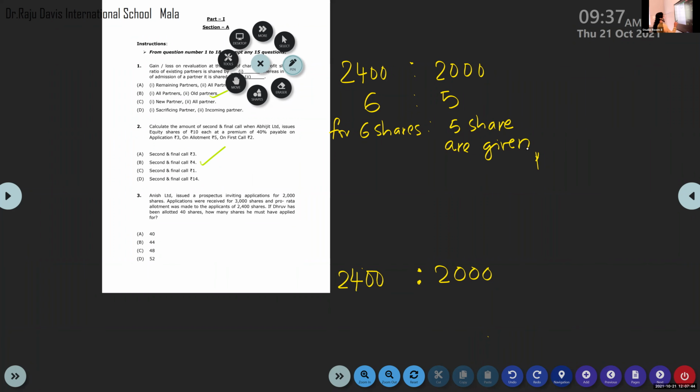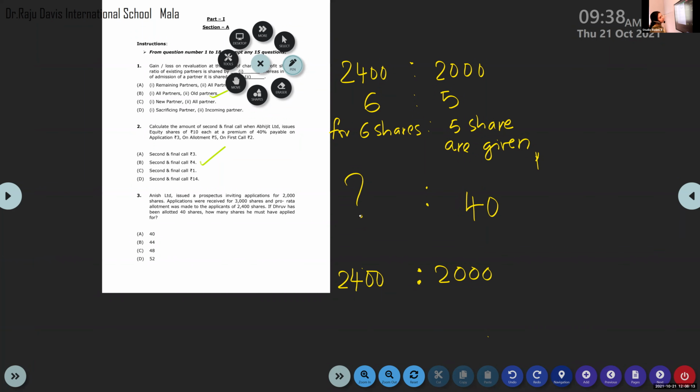So, if Dhruv has been allotted 40 shares, how much did he apply for? You can apply mental math.